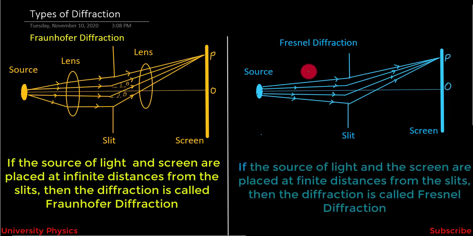But if the source of light and the screen are placed at finite distances from the slits, then the diffraction phenomenon is called Fresnel diffraction. In this type of diffraction, the distances between the source of light, screen and slits are finite.